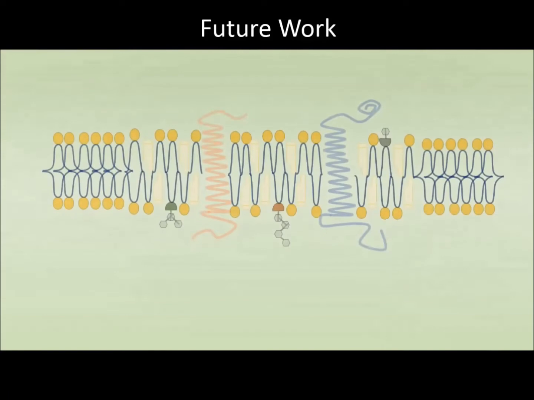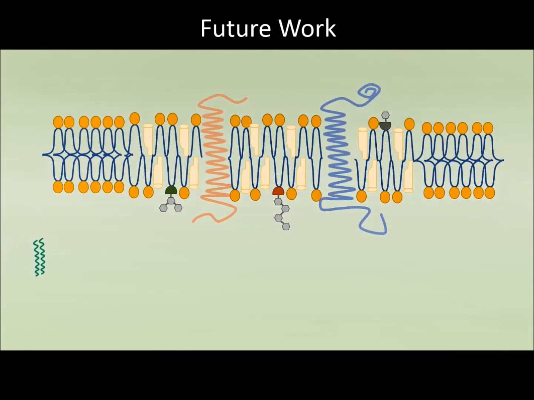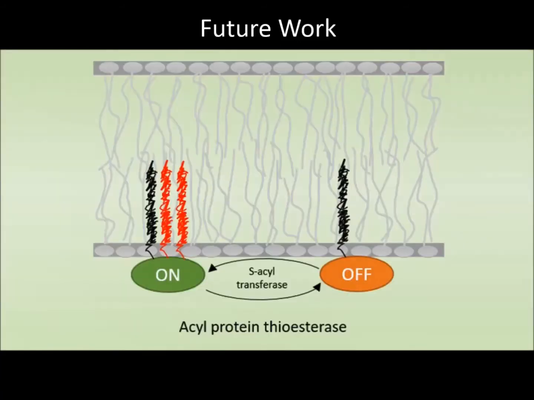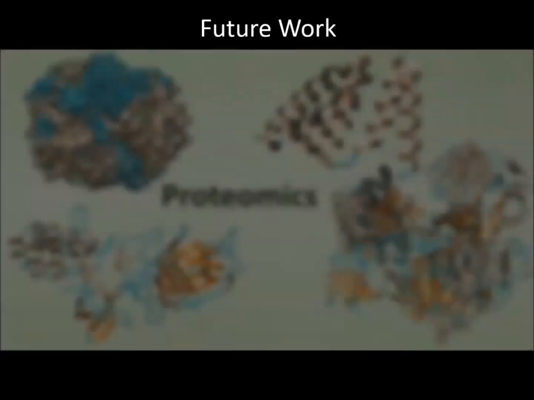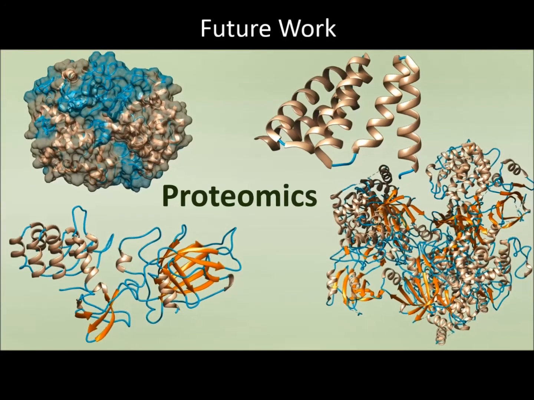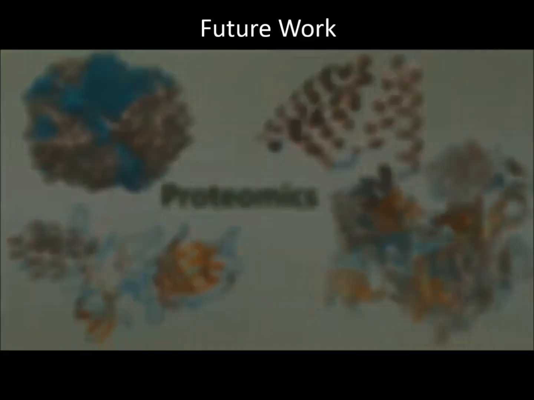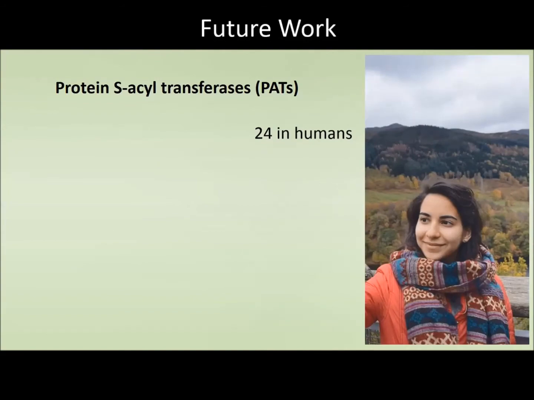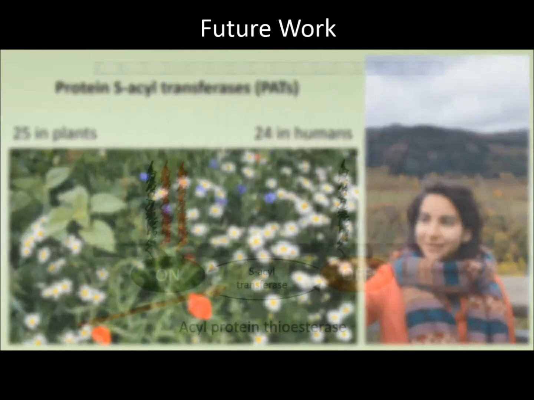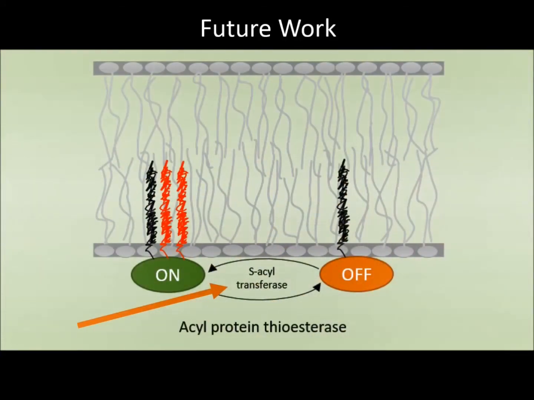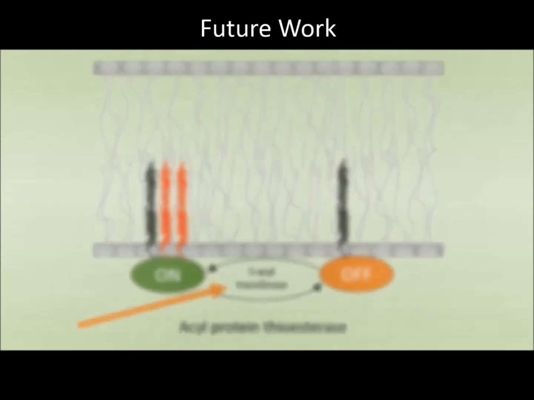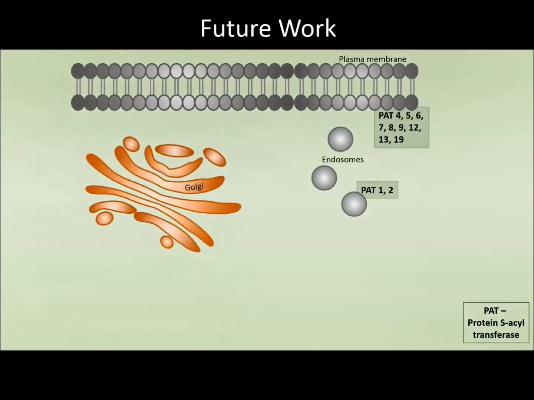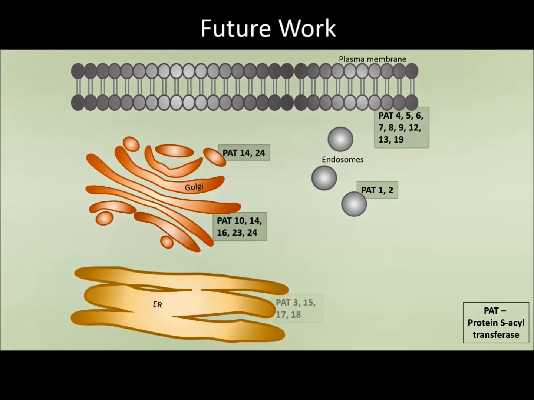The 2 major next steps in understanding the potential role of S-acylation in regulating membrane protein functions are identifying which proteins are S-acylated and how protein S-acylation is regulated. The Hemsley group is currently carrying out proteomic studies to specify which proteins are S-acylated. As for the regulatory mechanisms, so far 24 protein S-acyl transferases have been described in humans and 25 in plants. The PAT family are integral membrane proteins, with each PAT being found only in a subset of intracellular membrane compartments. PATs therefore are thought to gain their specificity mainly from spatial separation, meaning that the trafficking route of the protein